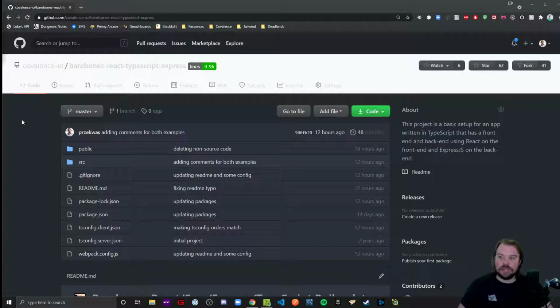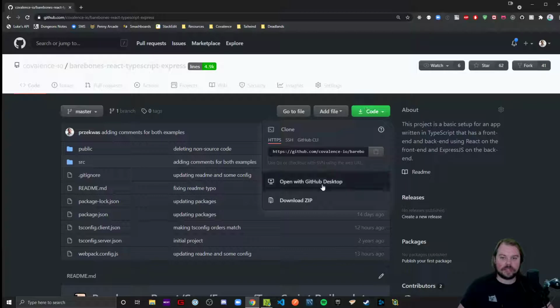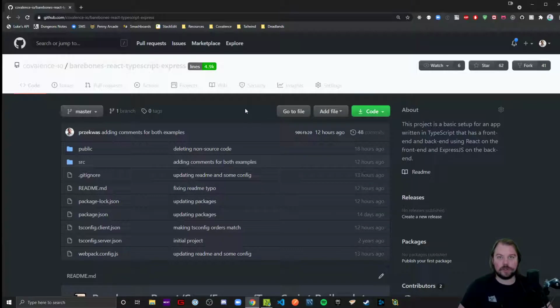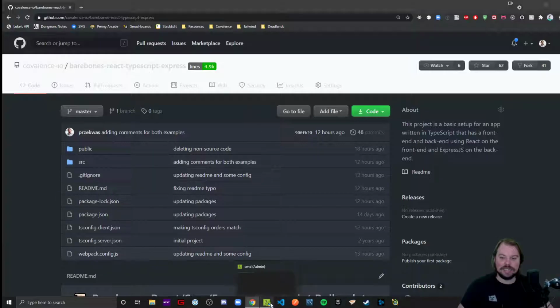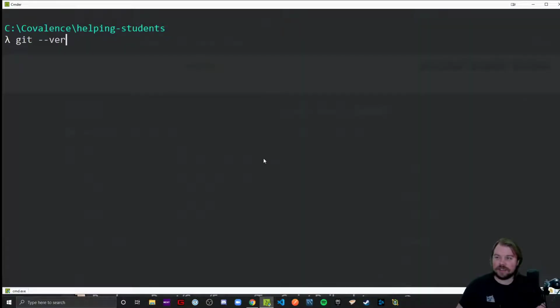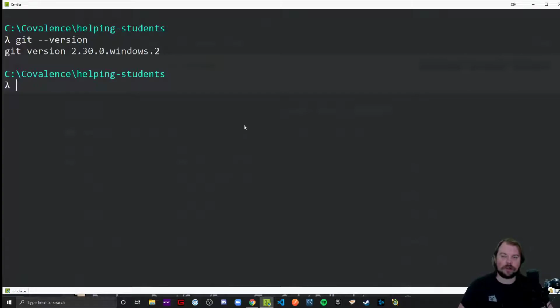To do that, we have a couple options. We can just download the zip file by going over here and asking it to download the zip. But we're going to do this from a command line perspective, and this assumes that you have Git installed. I think this is the flag to figure out if you have it installed or not. By this point in the course, I really hope you do.